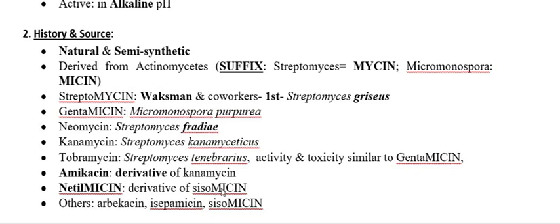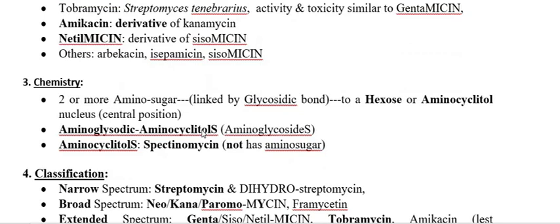This is the derivative of sisomycin. However, the sisomycin has been isolated from the Micromonospora genus, and the antibiotic was sisomycin, and from this netilmicin was derived. Other than these aminoglycosides that I have already mentioned, others are arbekacin, isepamicin, sisomycin. So this is all about the source and history.